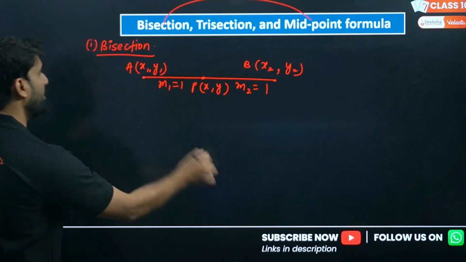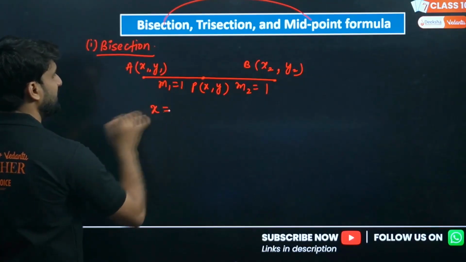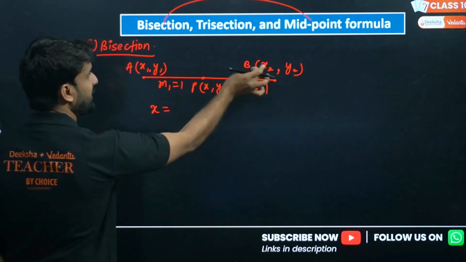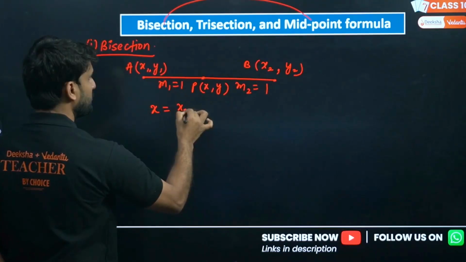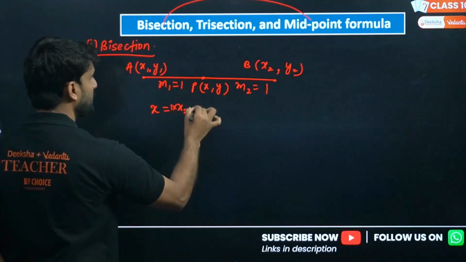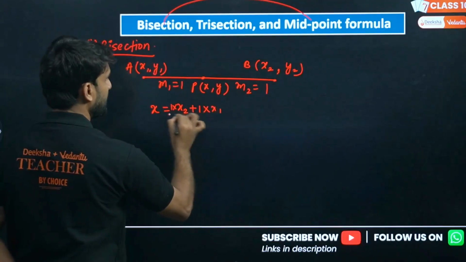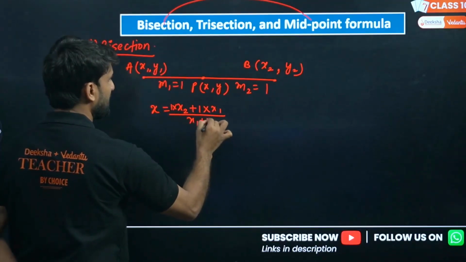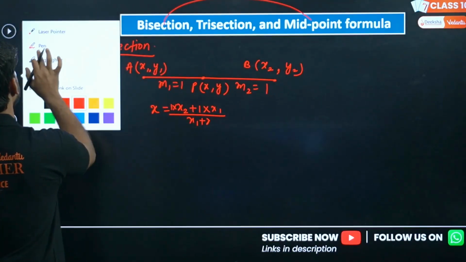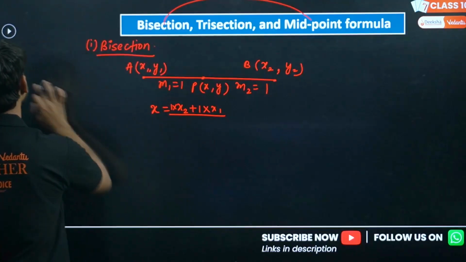So what will be the coordinate of x? x can be calculated as m1 into x2 plus m2 into x1, divided by m1 plus m2.